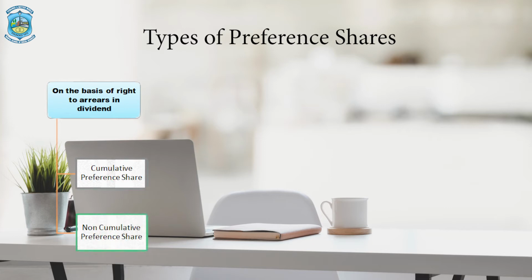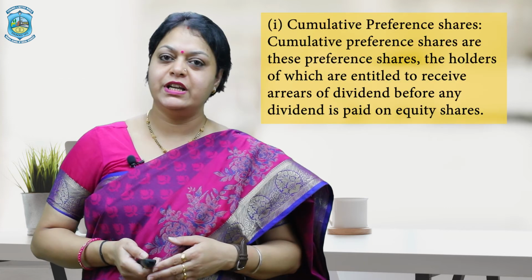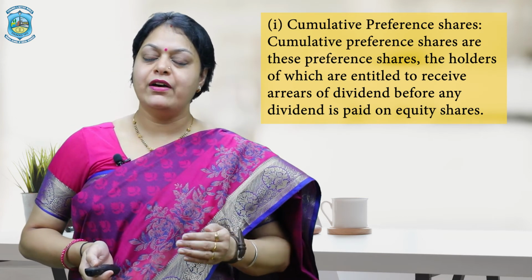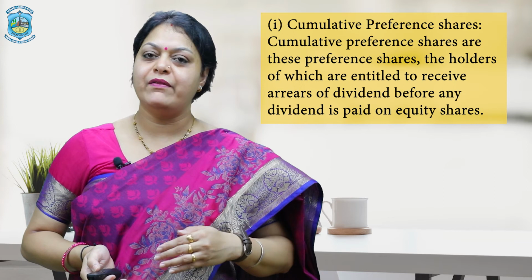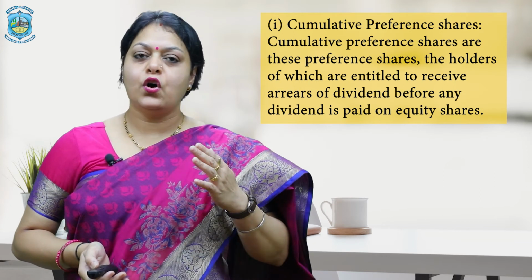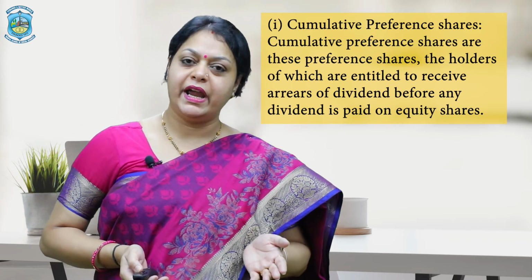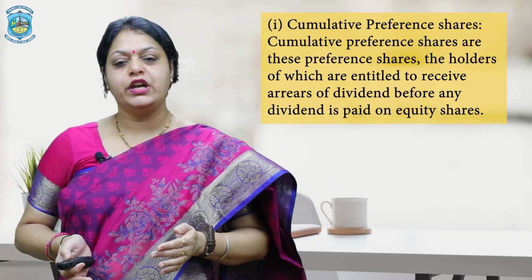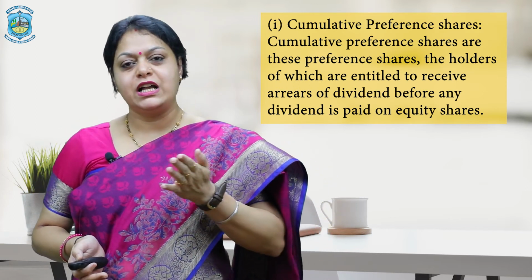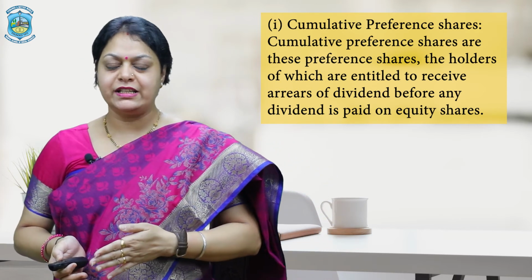Now what are cumulative preference shares? As the name indicates, suppose the company has a loss in a few years, so the dividend of a particular year is not paid by the company. In that situation, that dividend amount is accumulated and transferred to the next year.